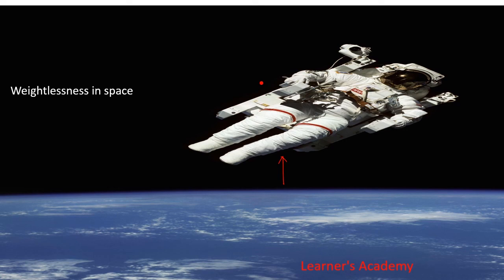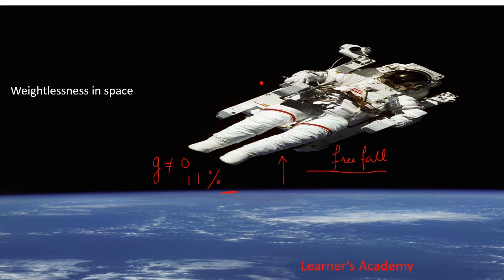Still, the value of g is not 0. It is 11% less than the value on the surface of Earth. The weightlessness is caused because they are in a state of free fall.